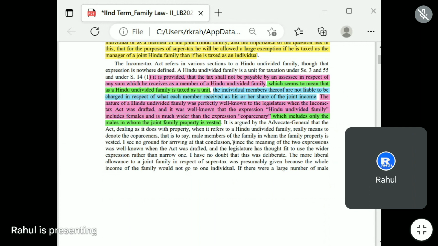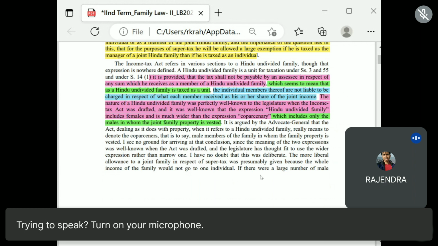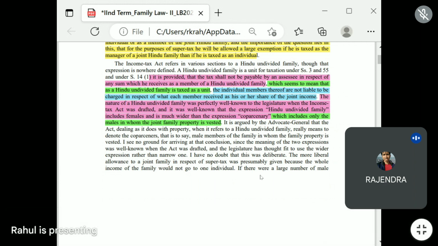It is just like that the Advocate General at that time argued that dealing with property means the male members of the family in whom the family property is vested, the coparceners, male members.